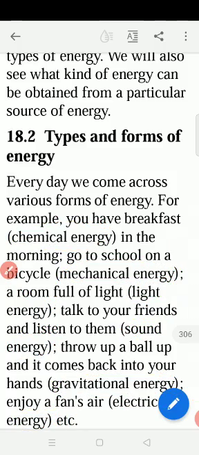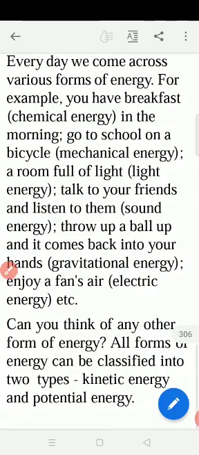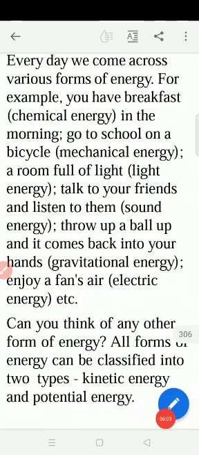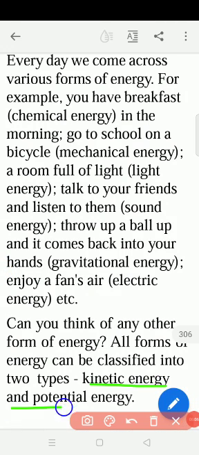So like this we study the different forms of energy. Especially we have two kinds of energies, that is kinetic energy and potential energy. All the energies come under potential energy and kinetic energy. Potential energy means stored energy, kinetic energy means which we use for the activities. The potential energy is used as kinetic energy.